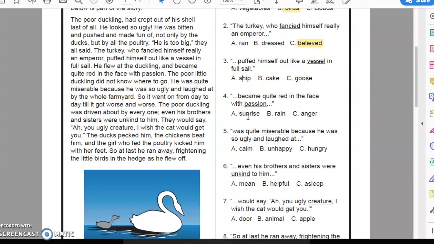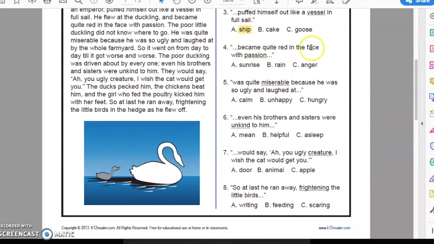Puffed himself out like a ship in full sail. That kind of makes sense. Let's try the other ones. Puffed himself out like a cake in full sail. Cake? I've never seen a cake in full sail. I don't think that makes any sense. What about goose? Puffed himself out like a goose in full sail. I don't really think that makes any sense either. So I'm going to say that vessel is another word for ship.